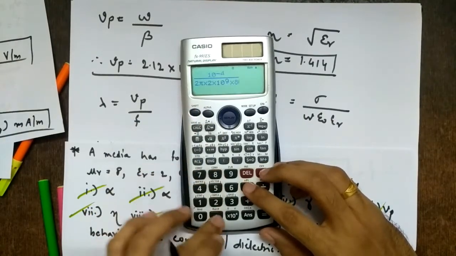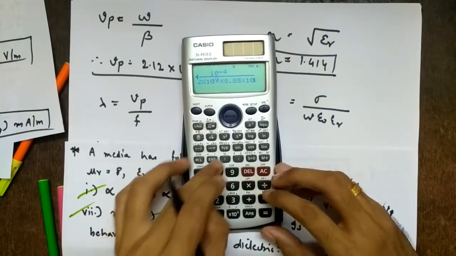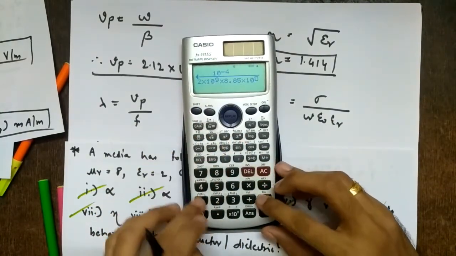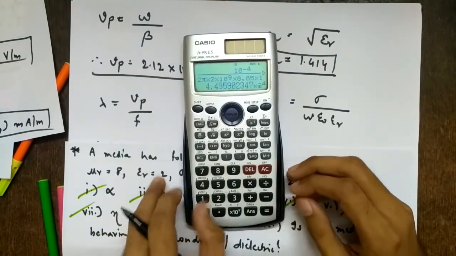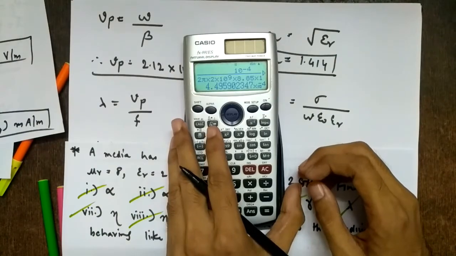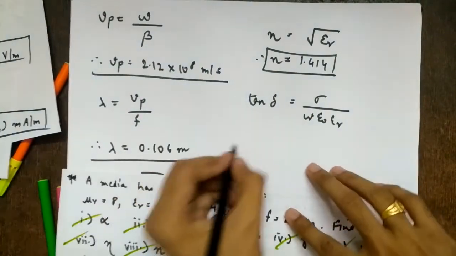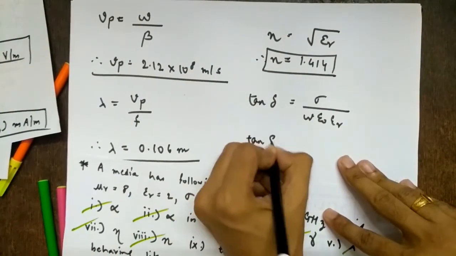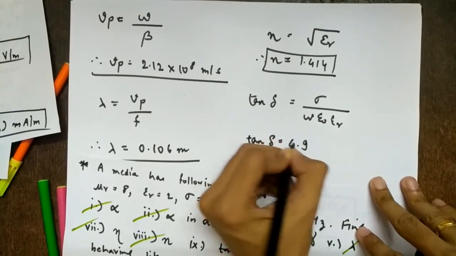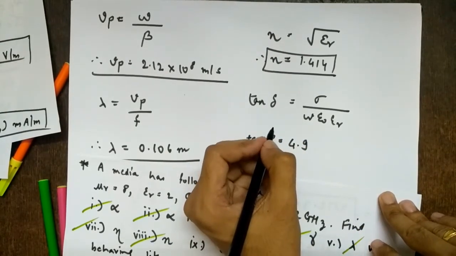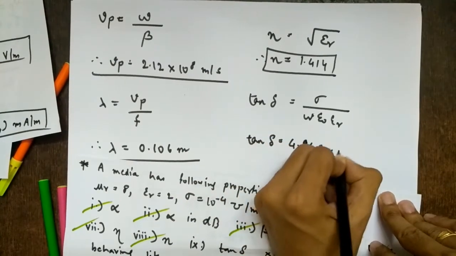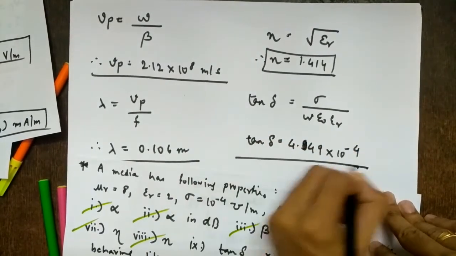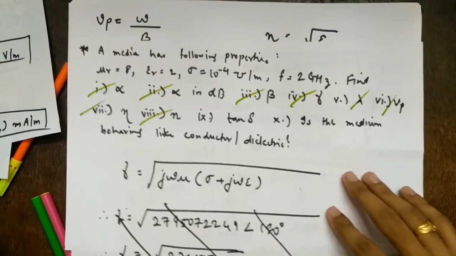Into epsilon 0, 8.85 into 10 raised to minus 12, into epsilon r, which is 2. So we get 4.495 into 10 raised to minus 4. You should know that tan delta will come out very small, of the order of 10 raised to minus 3 or minus 4. So 4.49 into 10 raised to minus 4. It has no unit.